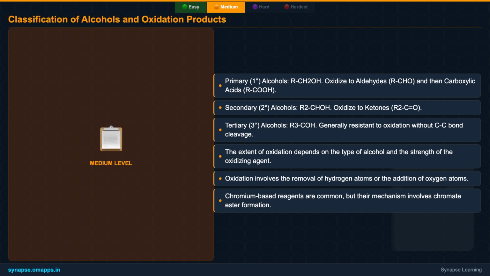The key takeaway here is that the extent of oxidation is not just about the alcohol type, but critically about the strength and selectivity of the chosen oxidizing agent. Understanding this interplay between alcohol structure and reagent properties is paramount for controlling the reaction outcome in organic synthesis.